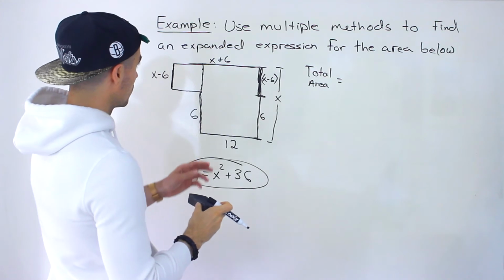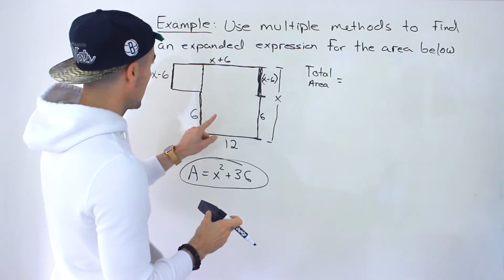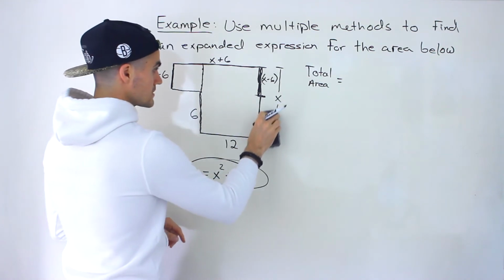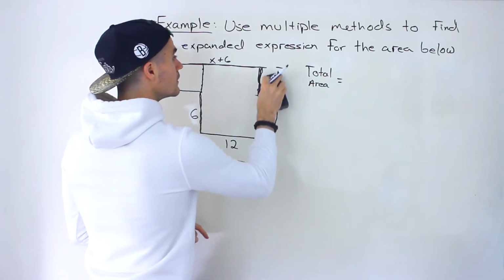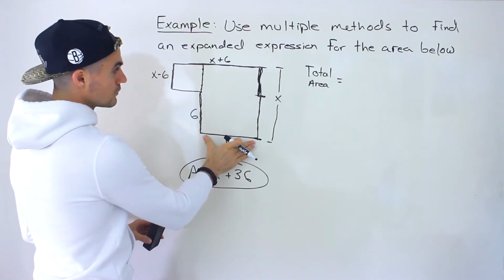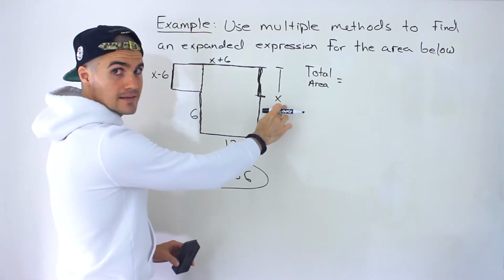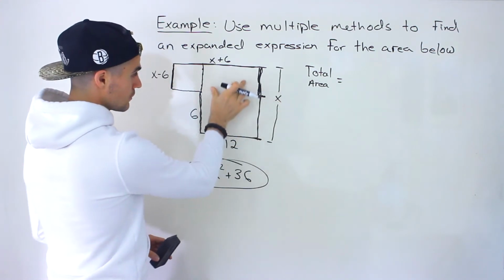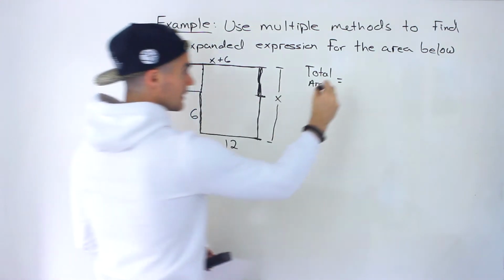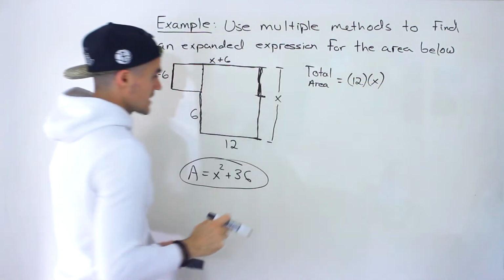Now for this particular rectangle, let me erase some stuff here so you're not getting confused. Here we've got the width of 12, and here we have this length of x right here. So this area is already done. That is 12 times x right there.